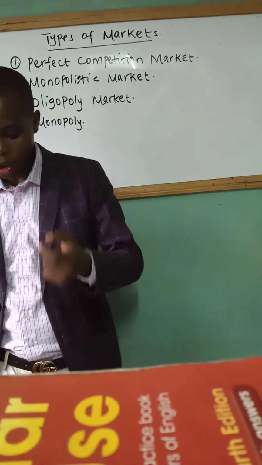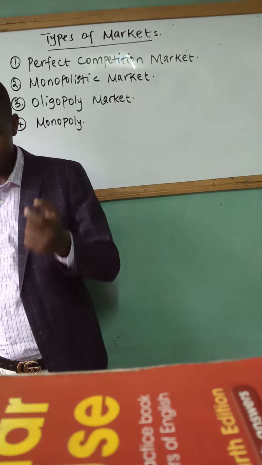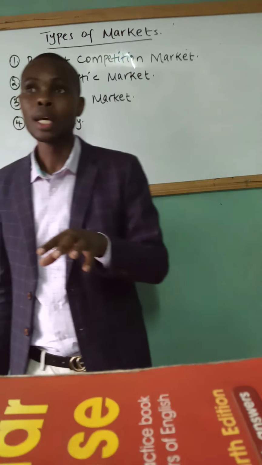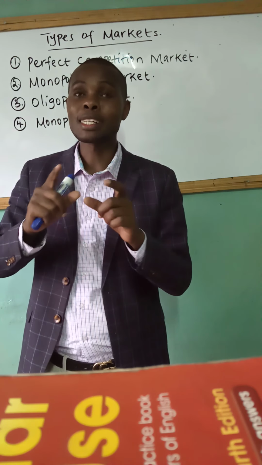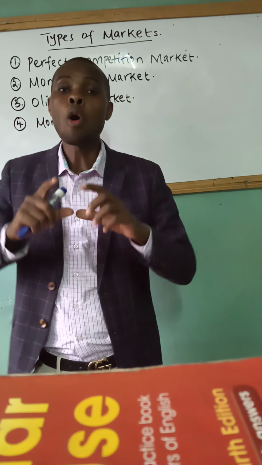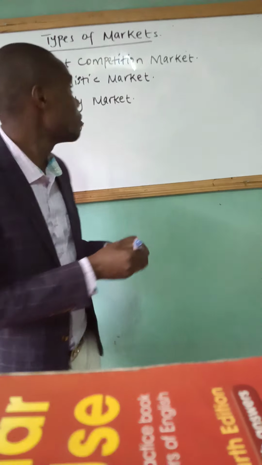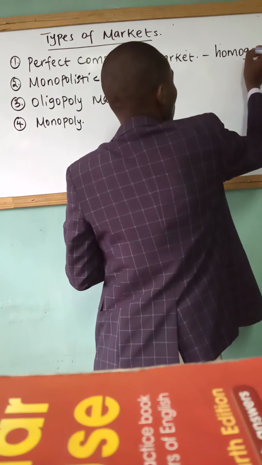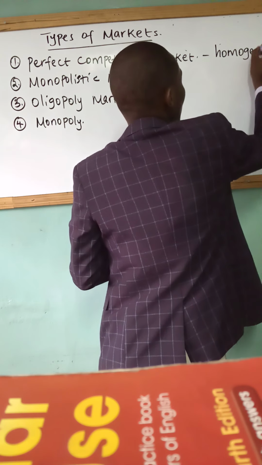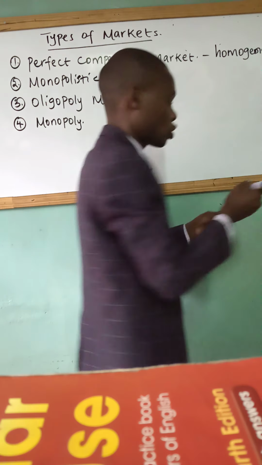Another assumption is that all firms sell completely identical or homogeneous goods which are similar. So companies that operate in a perfect competition market will sell homogeneous goods. The opposite of homogeneous is heterogeneous.